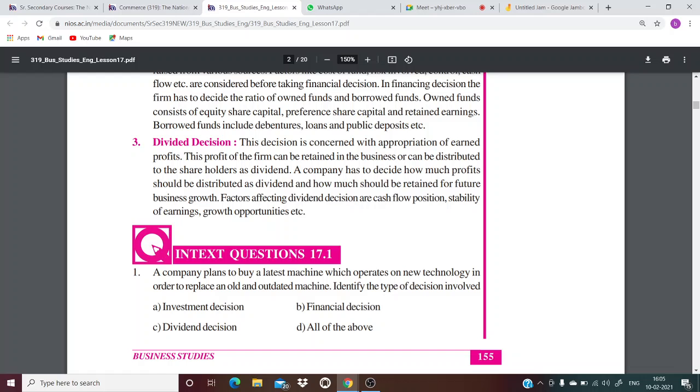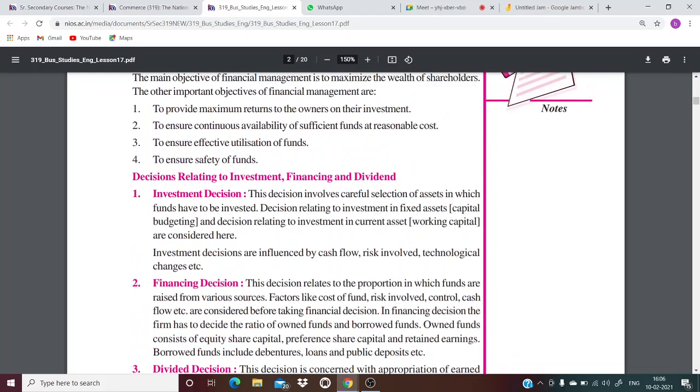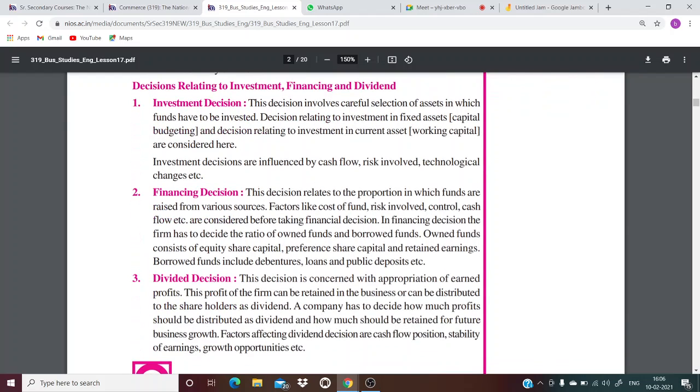Now, whatever profit you save, we have done this earlier in the previous chapter, is again put back into the business, again invested in the business for further growth of the business. Right? So now this also has to be decided, how much should be retained to reinvest in the business and how much should be distributed. So this is dividend decision. So these are the three decisions related to managing the finances: investment decision, financing decision, and dividend decision.